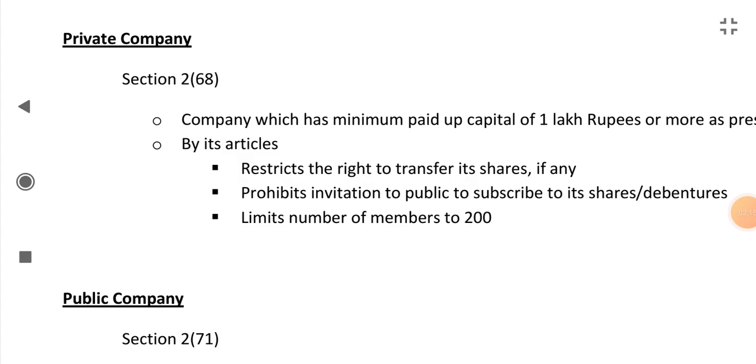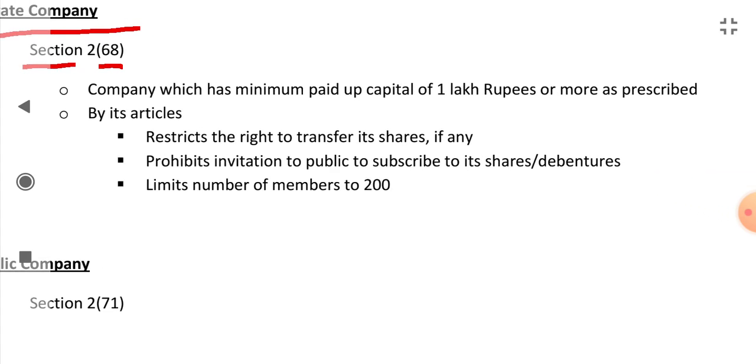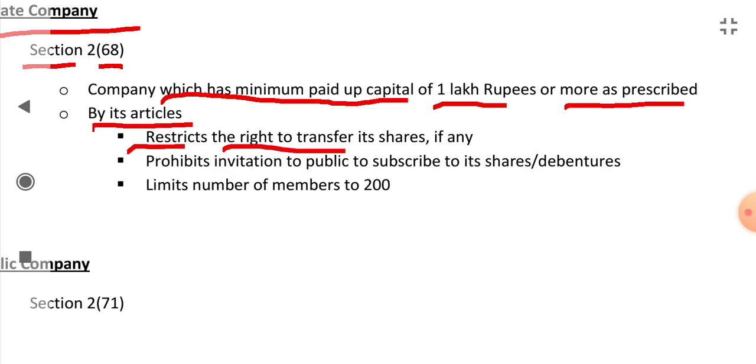Now let's see what are private companies. In the Companies Act section 2 clause 68, it is said that a private company has a minimum paid up capital of 1 lakh rupees or more as prescribed. By its articles, it restricts the right to transfer its shares, if any.